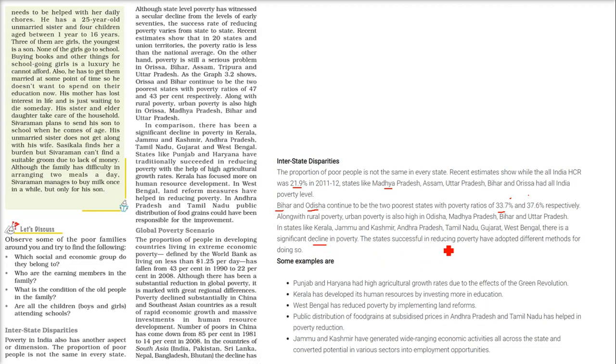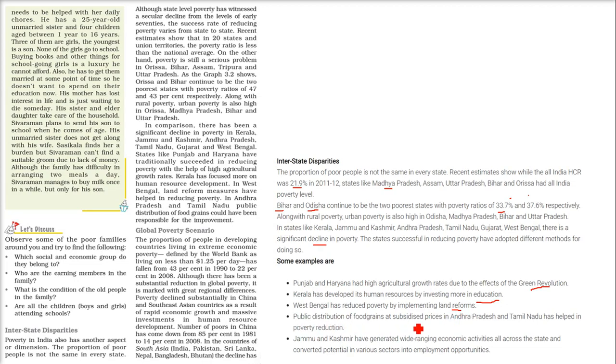The states successful in reducing poverty have adopted different methods. So what are these methods? Certain states are doing well, and states like Bihar and Odisha are not doing so well as far as poverty is concerned. Punjab and Haryana had high agriculture growth rates due to the effect of the green revolution, that is the Harit Kranti. Kerala has developed its human resources by investing more in education. So Kerala is all about education. West Bengal has reduced poverty by implementing land reform. So they did all the land reforms.